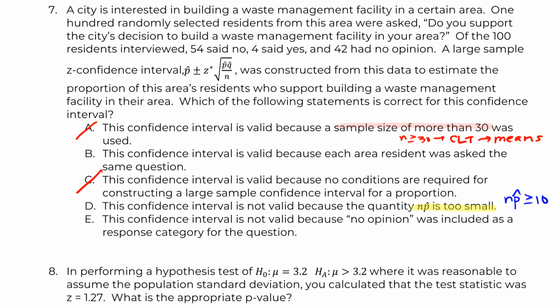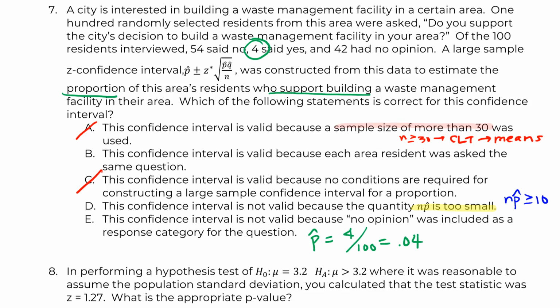We're interested in building a waste management facility. Of the 100 people, 54 said no, 4 said yes, and 42 had no opinion. We constructed an interval to estimate the proportion who support building a waste facility. So that would be these 4 people, right? So if we made a p hat here, this would be 4 out of the 100 people, which is 0.04.